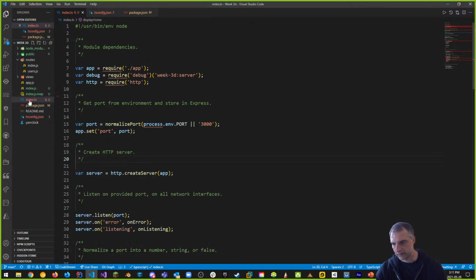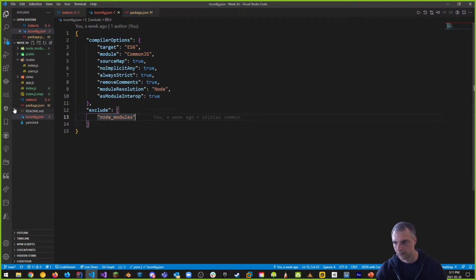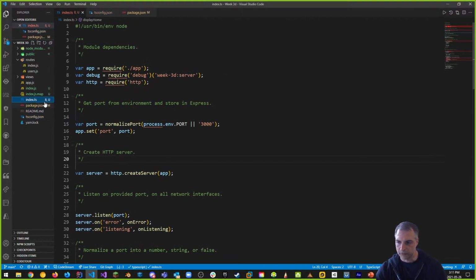And it's going to create this index.js file, which is the one that it needs to read, not the index.ts. Index.ts doesn't do anything for us. All right, so that's the first thing, index.ts. Now we need to change these. Remember, these can't be vars and app. This has got to be an import, and then app from app. That's what I have to do.